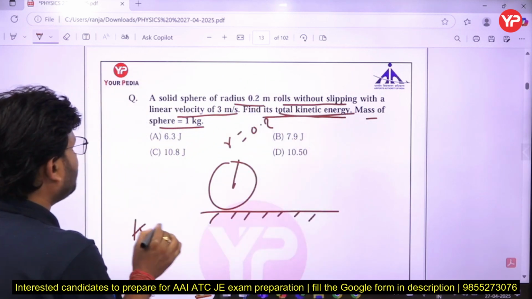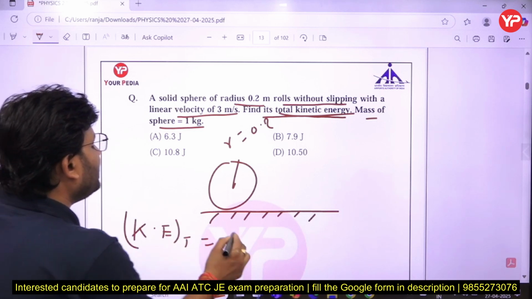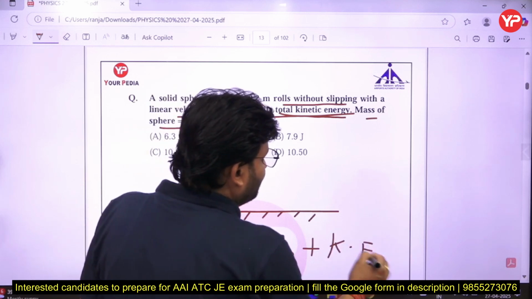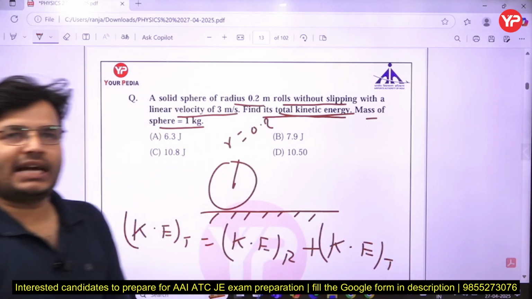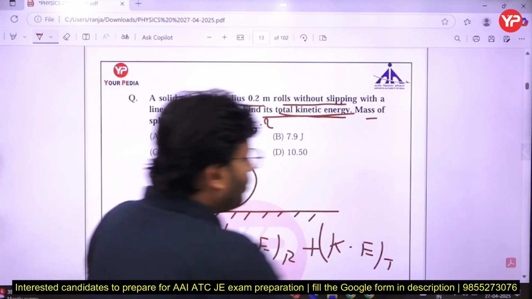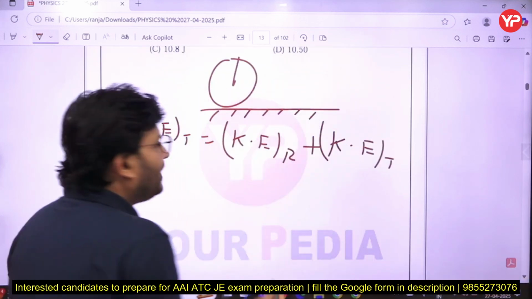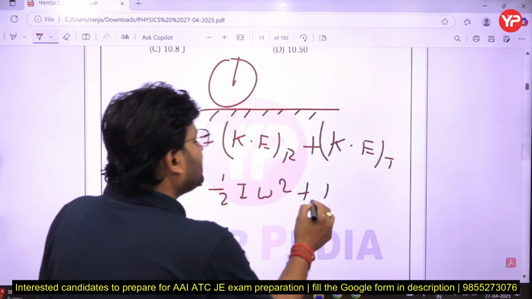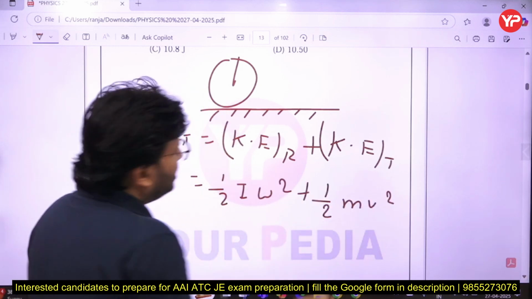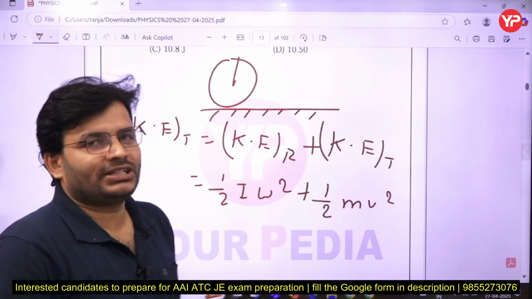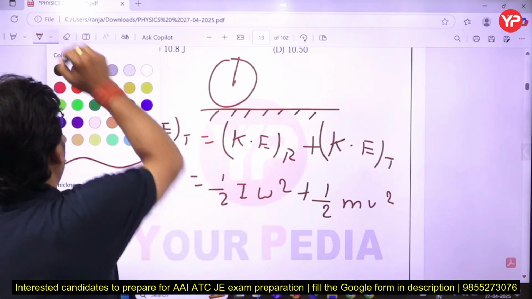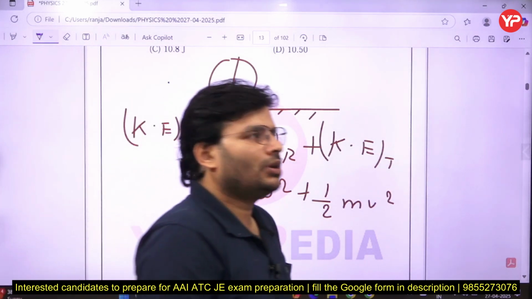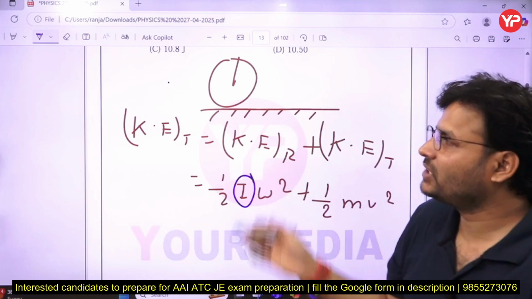To calculate the total kinetic energy, it will be the kinetic energy due to rotation plus the kinetic energy due to translation. Kinetic energy due to rotation is half I omega square, plus half mv square. Now the question is that I, the moment of inertia, is not given here. So first of all, you must know how to calculate the moment of inertia in the case of a solid sphere.